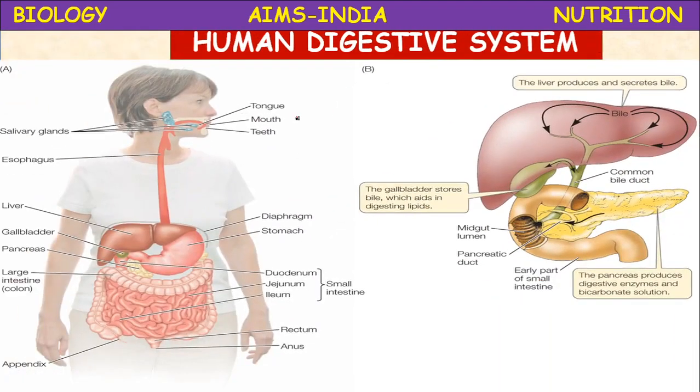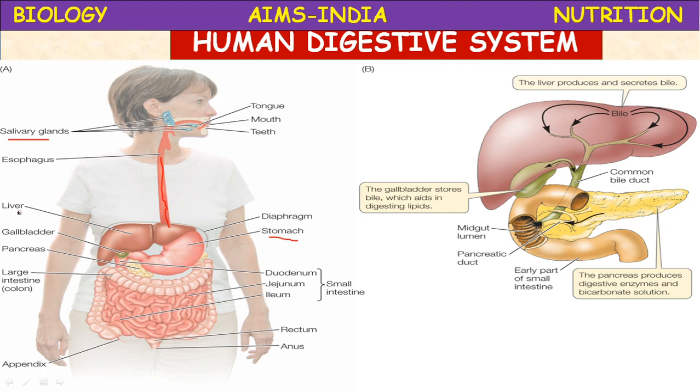So here once again let us recall the different digestive glands. Salivary glands present in the mouth secrete saliva containing the enzyme ptyalin or salivary amylase. In the esophagus there is no digestion, only the food passes, with a wave-like motion called peristalsis, and it opens into the stomach. The stomach contains gastric glands which secrete gastric juice. Several muscles are present in the stomach. Physical and chemical changes of the food take place in the stomach. Churning of food takes place.